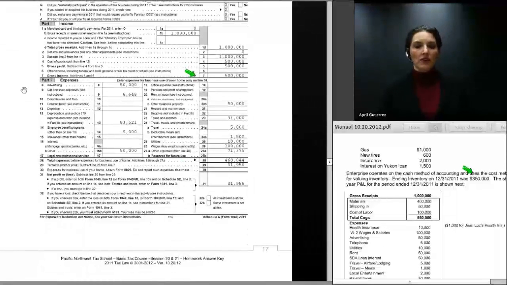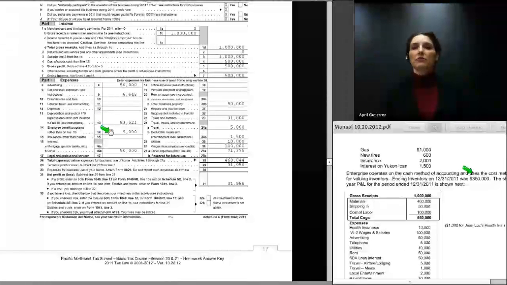And now it's time to start moving over and entering expenses as they are shown on the P&L and in other reference documents that we provided to you. The first of which is advertising expense. $50,000 is shown on the P&L, and that is the amount that we entered. I've already described earlier in this video how we computed the car and truck expense deduction of $6,648. And the depreciation deduction, well, I do need to show you that, so we'll get to that in just a minute.